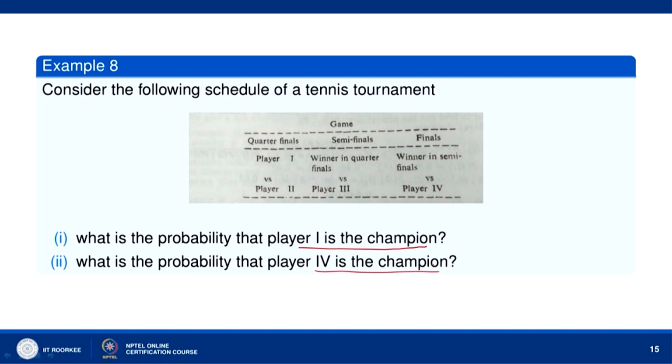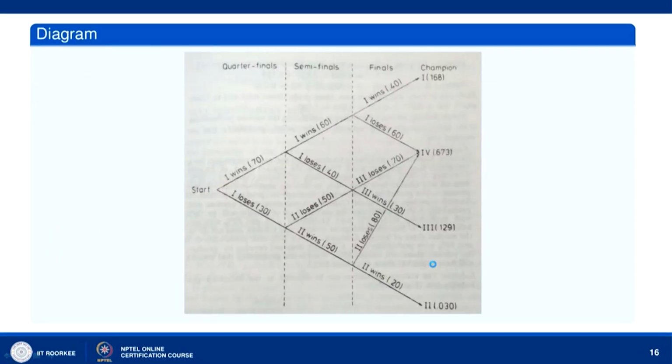So, let us draw its probability tree. This is the probability tree. Player 1 plays in the quarterfinals with player 2. If 1 wins, then he plays player 3. If 1 wins, he plays player 4. Again, if he wins, he becomes the champion. So, player 1 plays with player 2 and wins with probability 0.70. And if he wins again, he wins with probability 0.60, and again when he plays with player 4, he wins with probability 0.40.